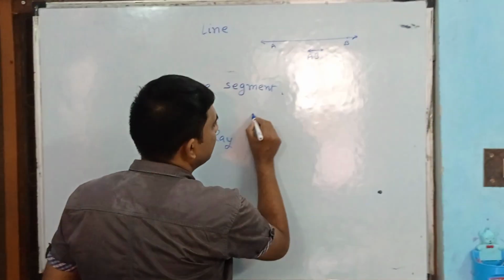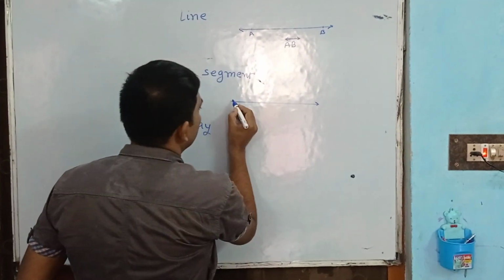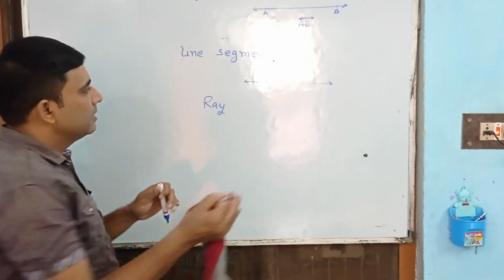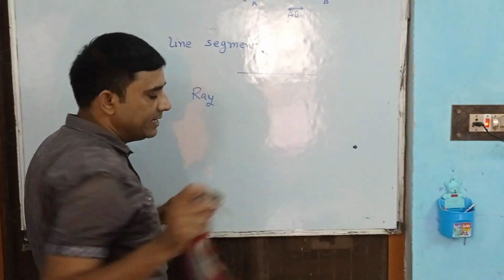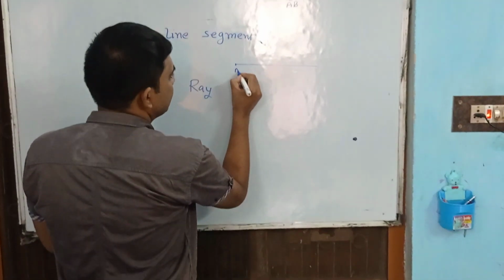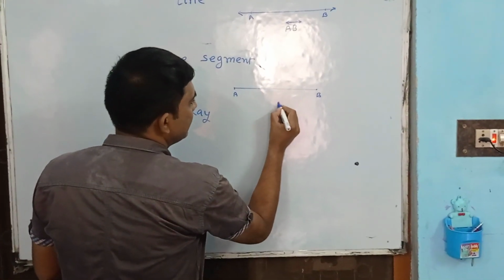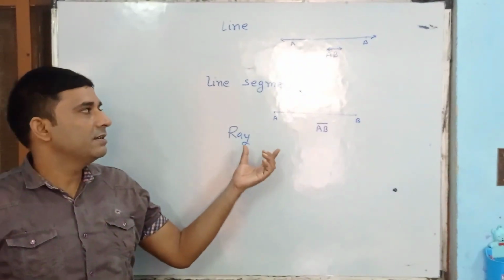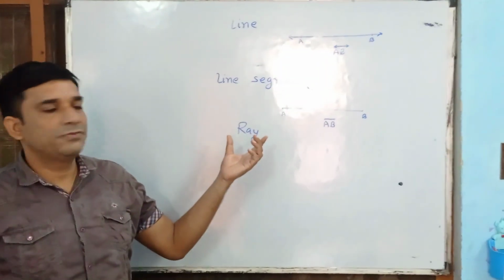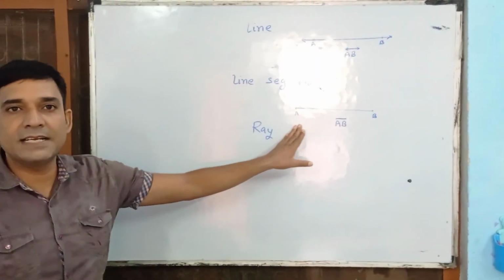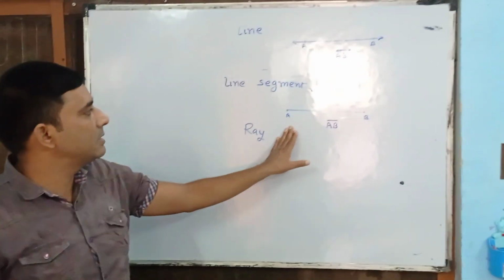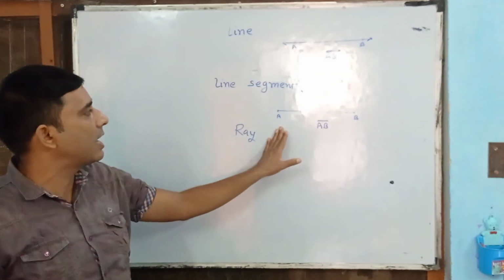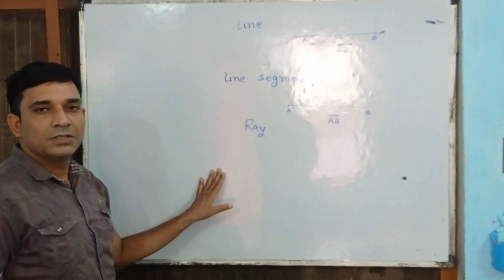Then line segment, as the word says, it is part of a line, and a line segment has a definite length. We can say AB is a line segment. If I say draw a line segment of 5 centimeter, then it is okay. But if I say draw a line of 5 centimeter, then mathematically it is a wrong statement. We can't draw a line of 5 centimeter. We will always draw a line segment of length 5 centimeter.